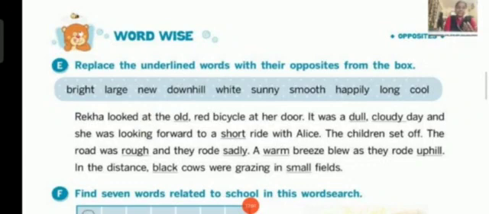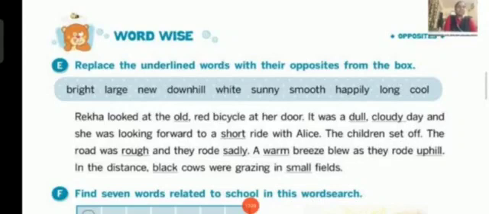A warm breeze blew as they rode uphill. Warm. So, what is the opposite word of warm? It is cool. Right. A warm breeze blew as they rode uphill. Warm, cool, you will replace. Uphill, downhill. The word downhill you will replace.